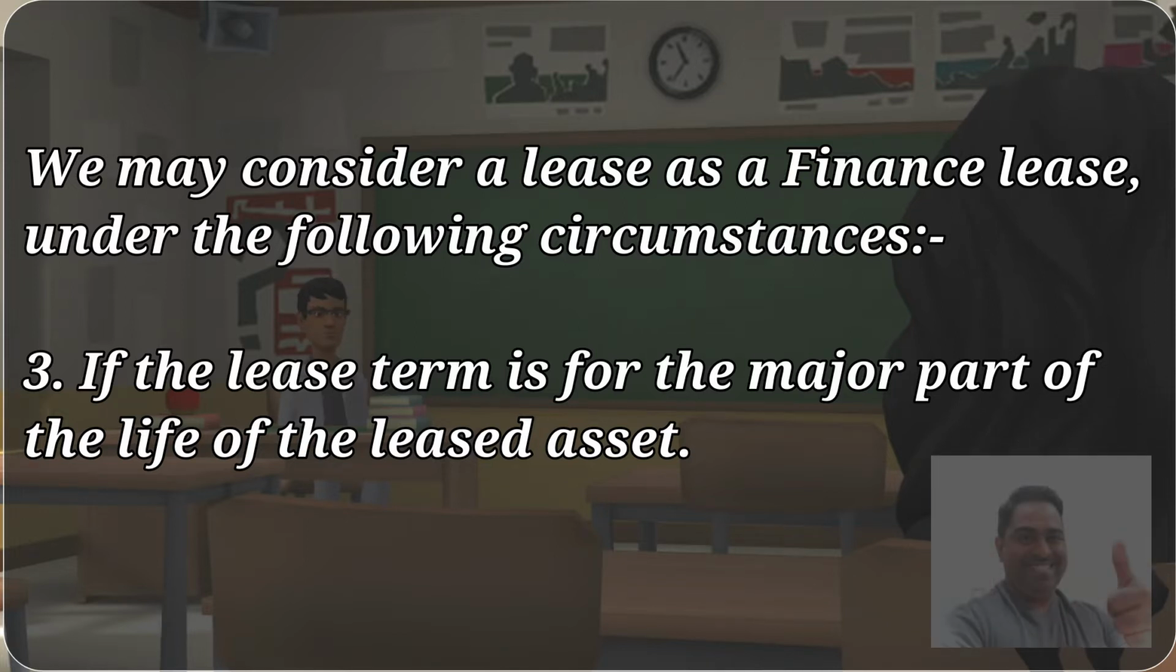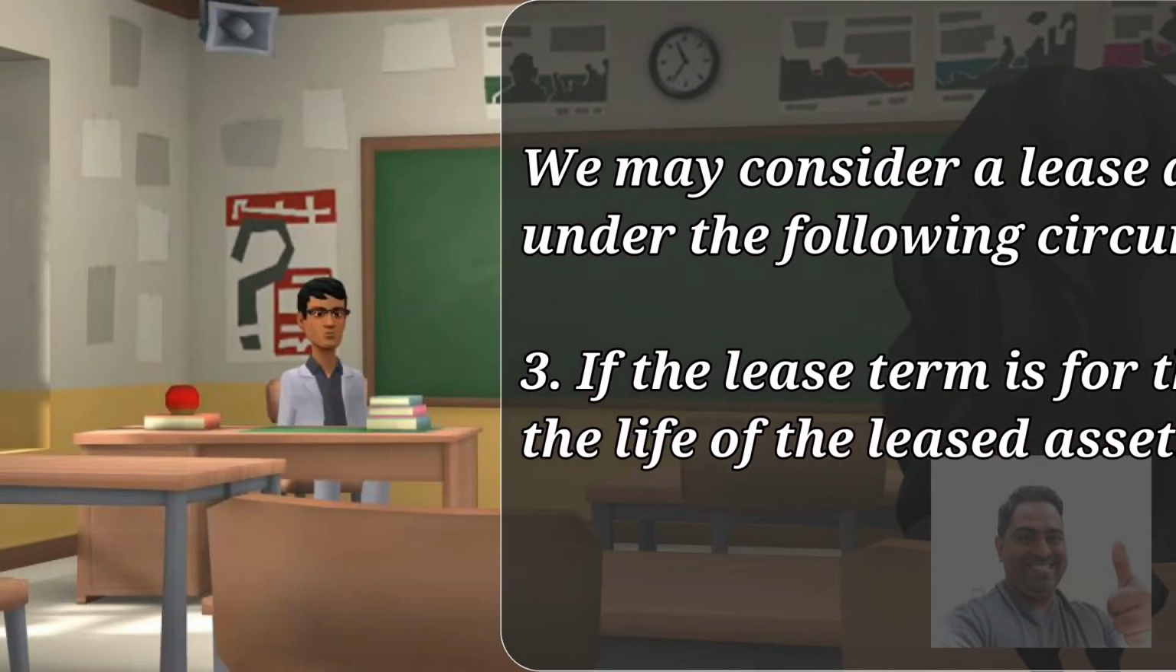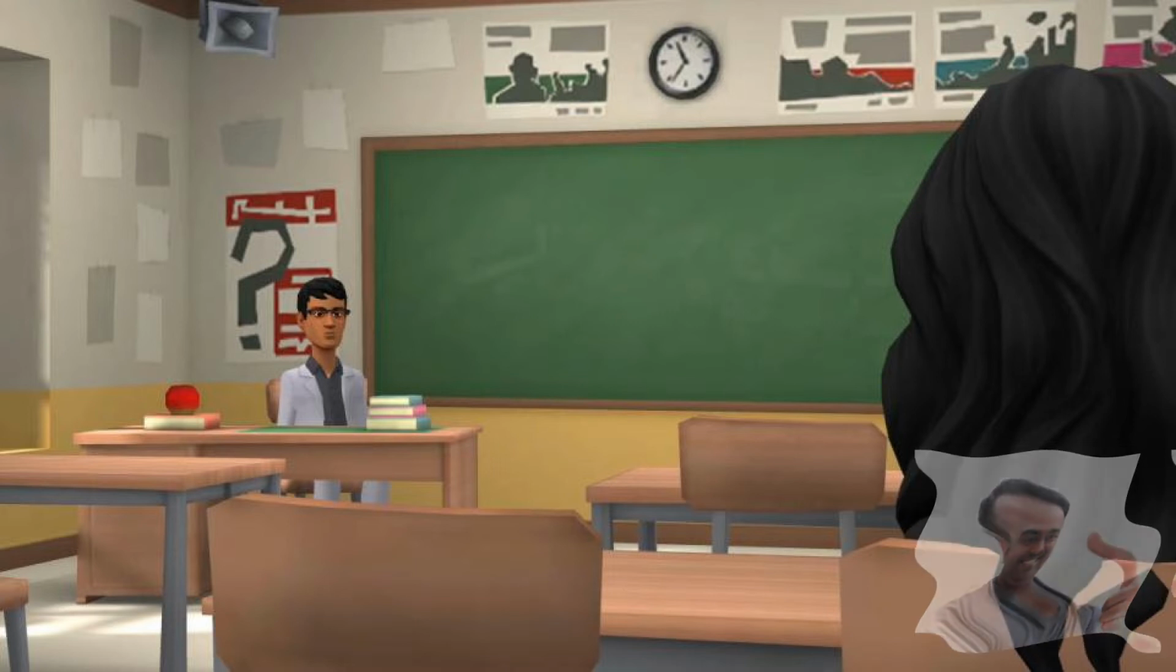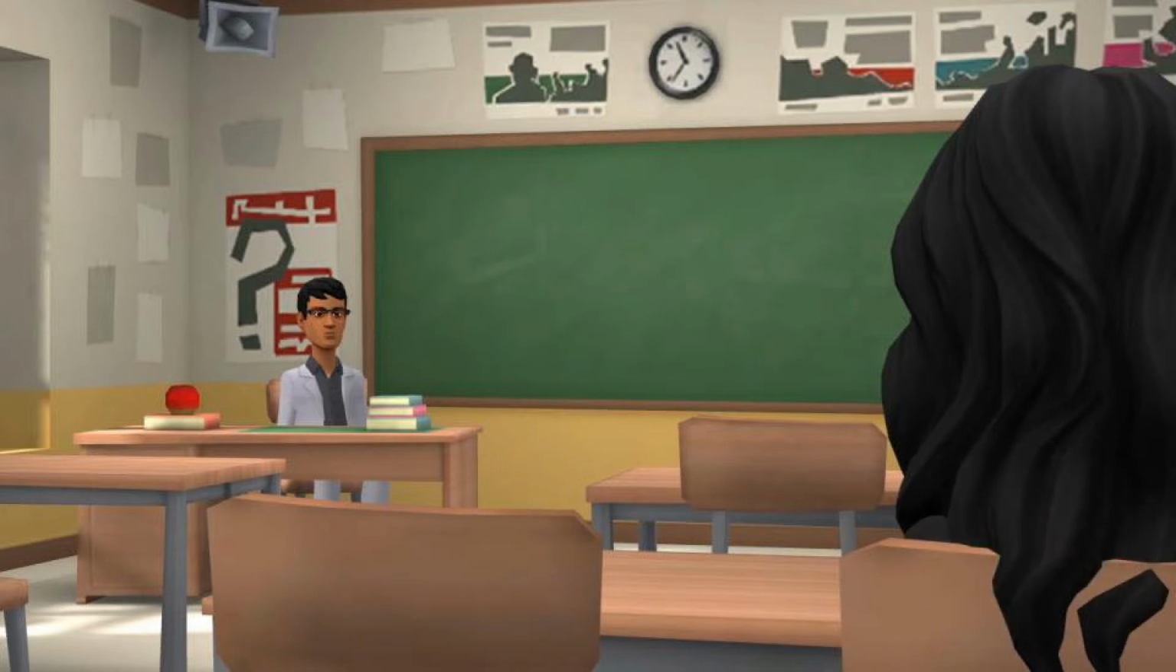Now, if the lease term is for the major part of the life of the leased asset, so this is almost clear, but let me explain once again with an example. So if you are leasing an asset which has got an economic life of say 10 years, and the lease term is for say around 8 years or 9 years, then it is almost close to the economic life of the asset, and it has to be treated as a finance lease.